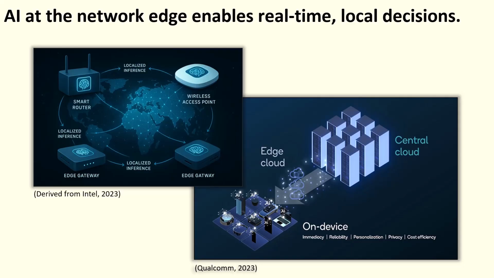Companies like Qualcomm are already designing edge AI hardware to make this possible, deploying models directly in network devices to run real-time inference, not just data routing. So when we say AI at the network edge, we're not talking about science fiction. We're talking about networks that can think and act right where data lives. Now, let's take a look at how this works, especially in wireless networks where every millisecond counts.